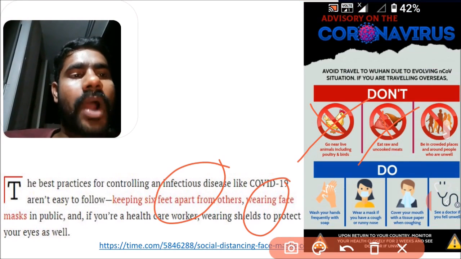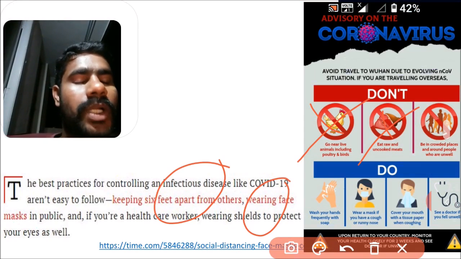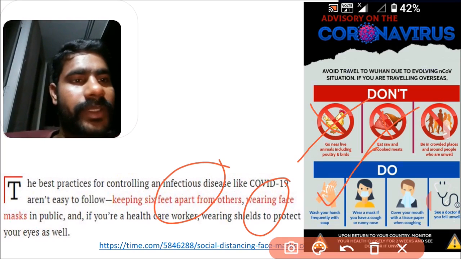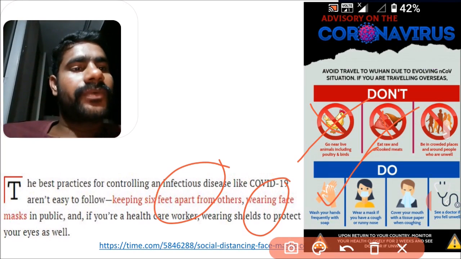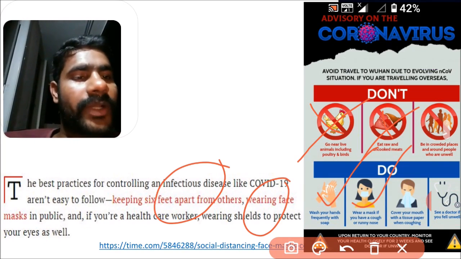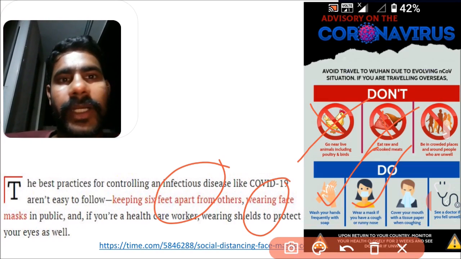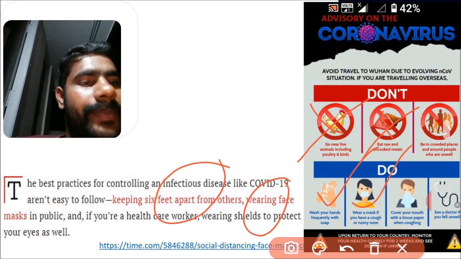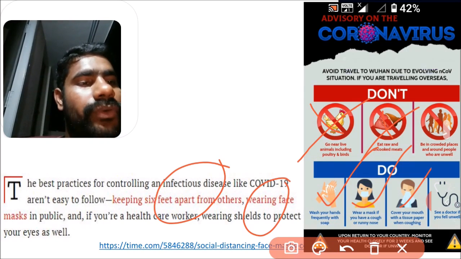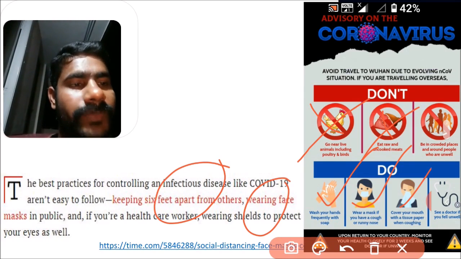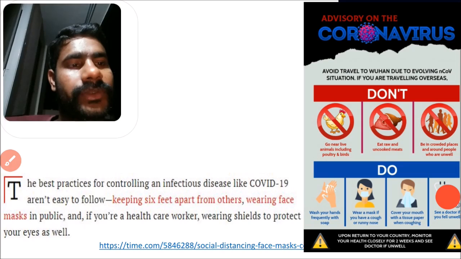What do we need to do to avoid the spreading of the coronavirus? We need to wash our hands frequently with soap, and wear a mask if you have cough or runny nose. But nowadays mask is compulsory for all people in India. Cover your mouth with a tissue paper when coughing and see a doctor if you feel unwell. These are the few do's and don'ts to control the coronavirus.